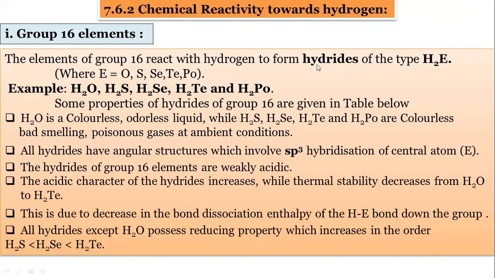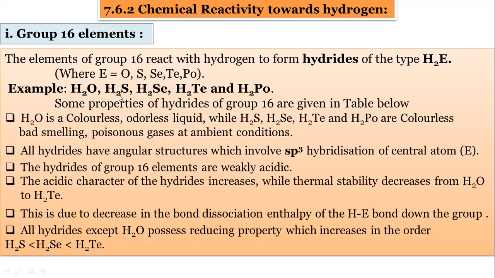Hydrides means when these elements react with hydrogen, they form hydrides. Which type of hydrides? H2E type, where E is these elements: oxygen, sulfur, selenium, tellurium, and polonium. And the famous hydride is water. Water is a hydride of oxygen.